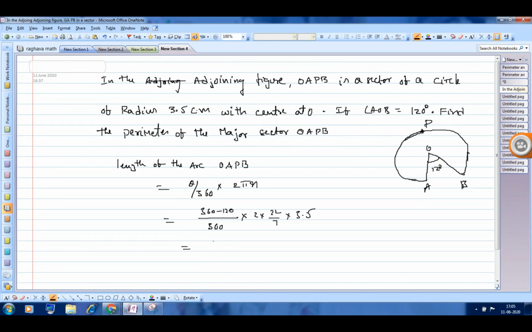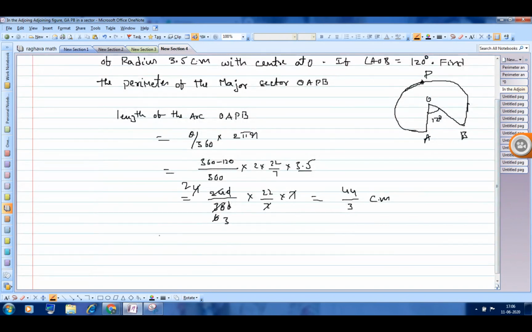So this will be 240 by 360 into 22 by 7 into 3.5 into 2. The 7 cancels. So the answer will be 44 by 3 centimeter. So the perimeter is